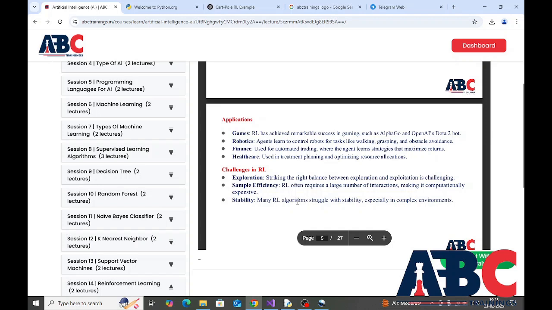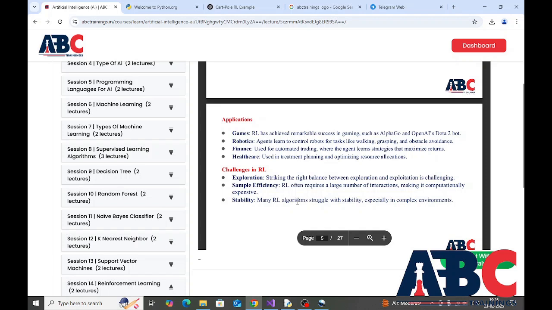Applications. Games. RL has achieved remarkable success in gaming, such as AlphaGo and OpenAI's Dota 2 bot. Robotics. Agents learn to control robots for tasks like walking, grasping, and obstacle avoidance. Finance. Used for automated trading, where the agent learns strategies that maximize returns. Healthcare. Used in treatment planning and optimizing resource allocations.